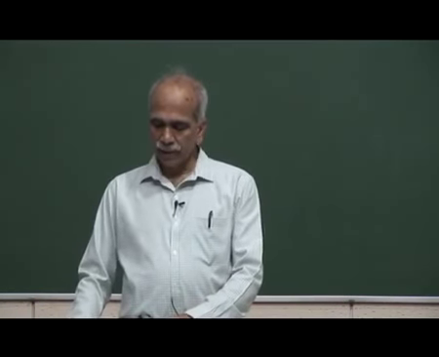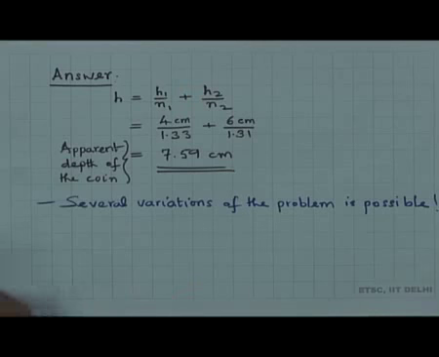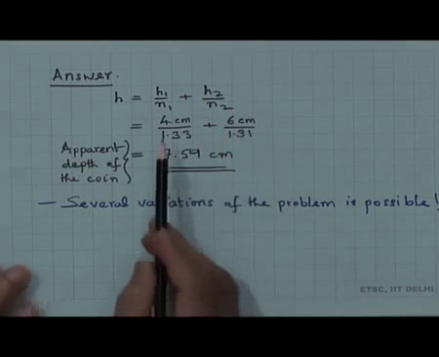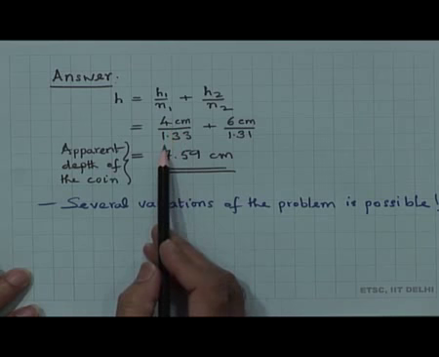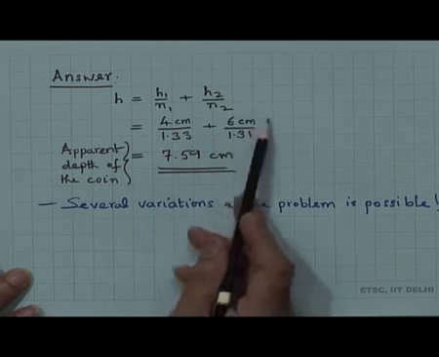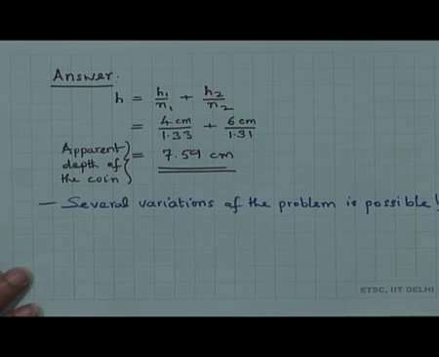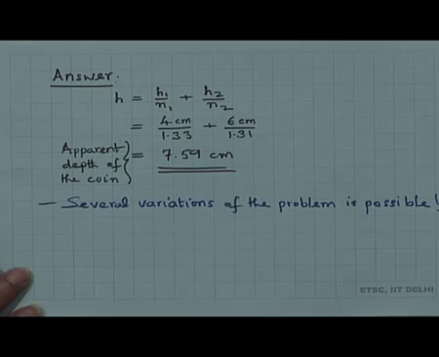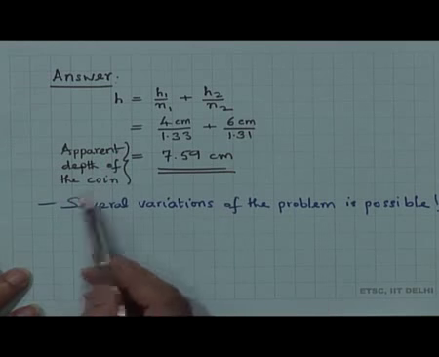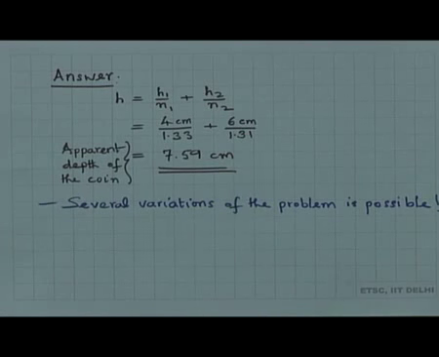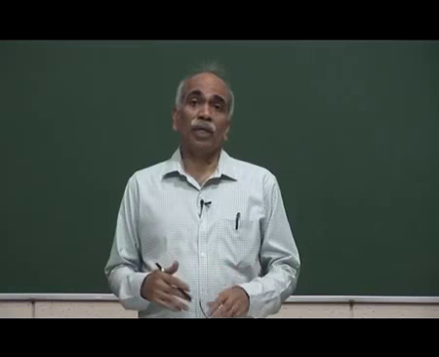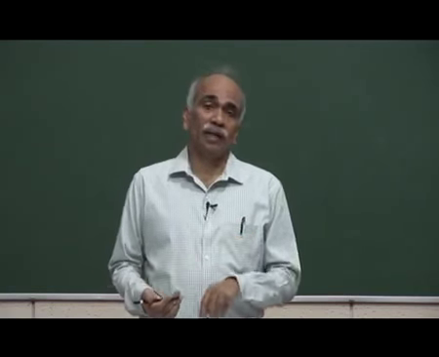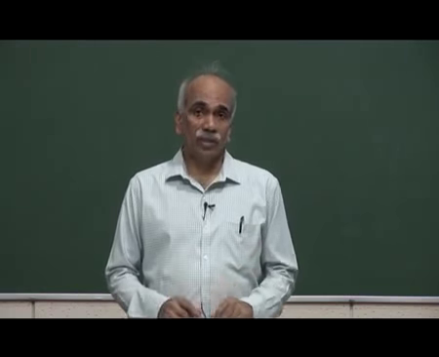Therefore, the apparent depth h is equal to h1 by n1 plus h2 by n2. h1 is 4 centimeter and refractive index is 1.33, plus 6 centimeter divided by refractive index 1.31, which comes out to be 7.59 centimeter. So, the apparent depth of the coin is 7.59 centimeters. There are several variations of the problem which are possible. So, n1 may be larger than n2, n2 may be larger than n1 and so on, several combinations are possible.